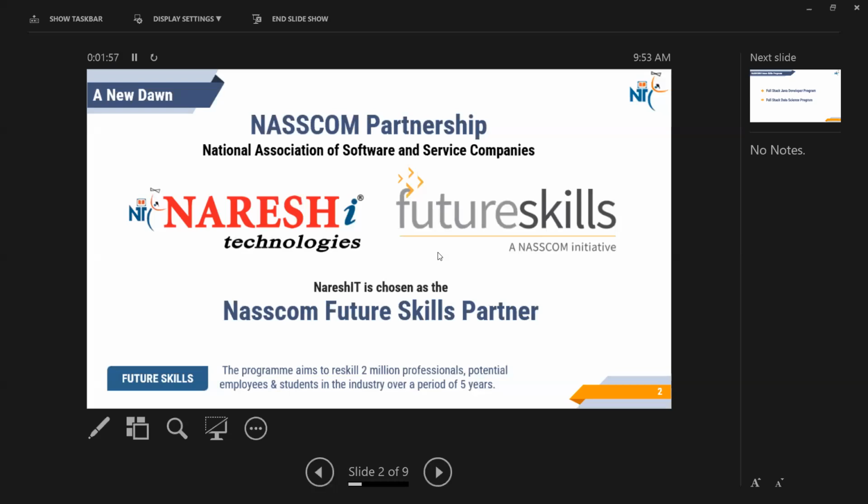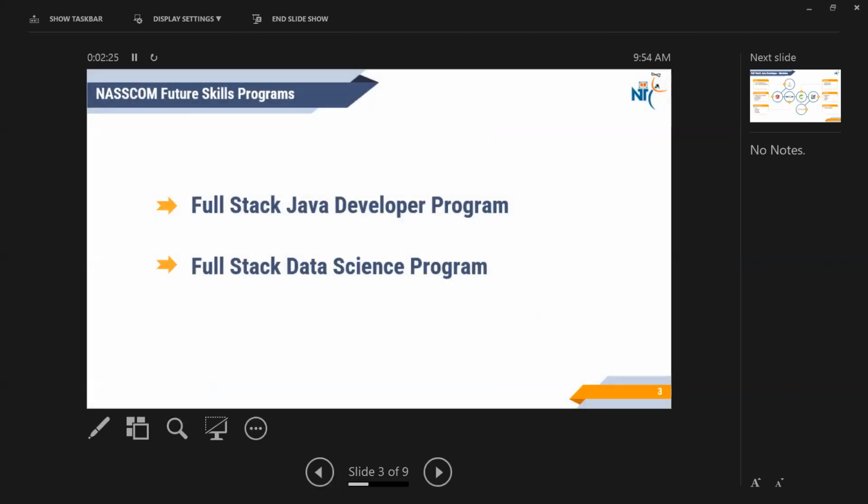So in order to increase that, NASSCOM has started a program known as the Future Skills Program. That Future Skills Program was not started by Naresh IT, guys. It is actually a NASSCOM initiative, and they searched for a lot of institutes to take into charge, and they came to Naresh IT. So along with NASSCOM, we are taking 2 courses, that is the full stack Java developer program and the full stack data sciences program. They offered us a lot of options, but we have chosen these 2.